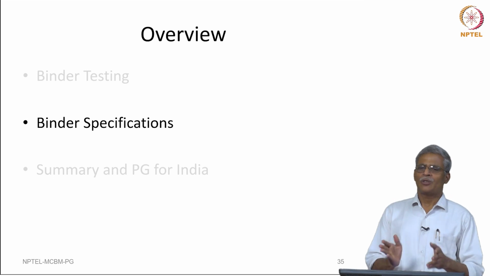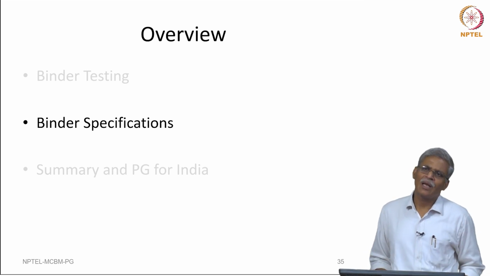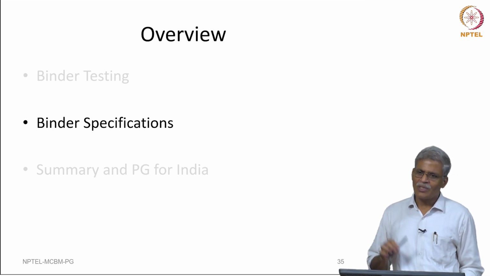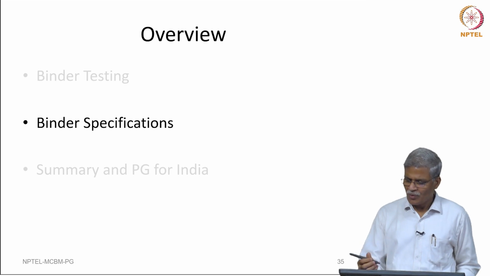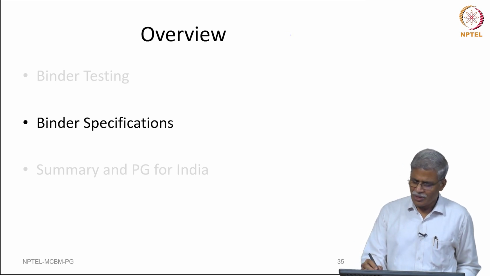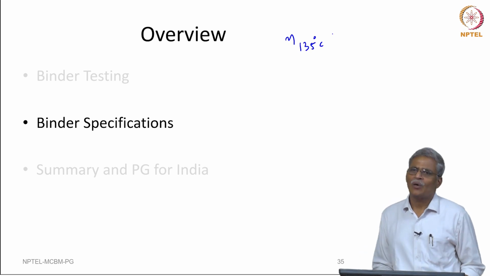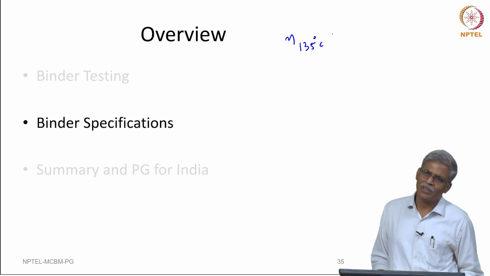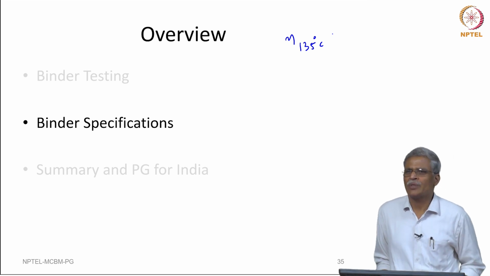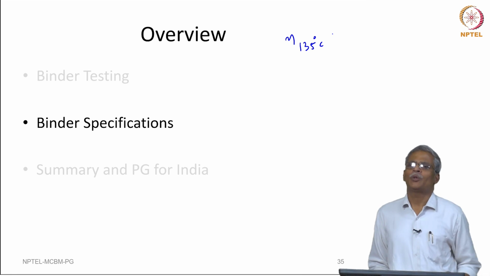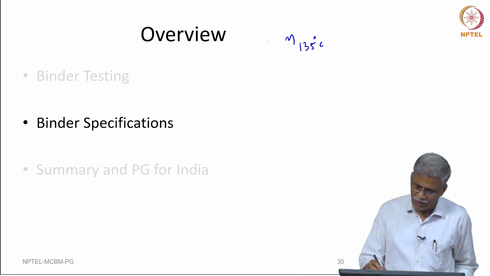Now, let us take a look at what we discussed till now for the PG. First and foremost thing is, as far as the construction operation is concerned, we are still going to do the test at 135 degree centigrade, but instead of using a kinematic viscometer, we are going to use a rotational viscometer and record the absolute value of the viscosity, that is number 1.